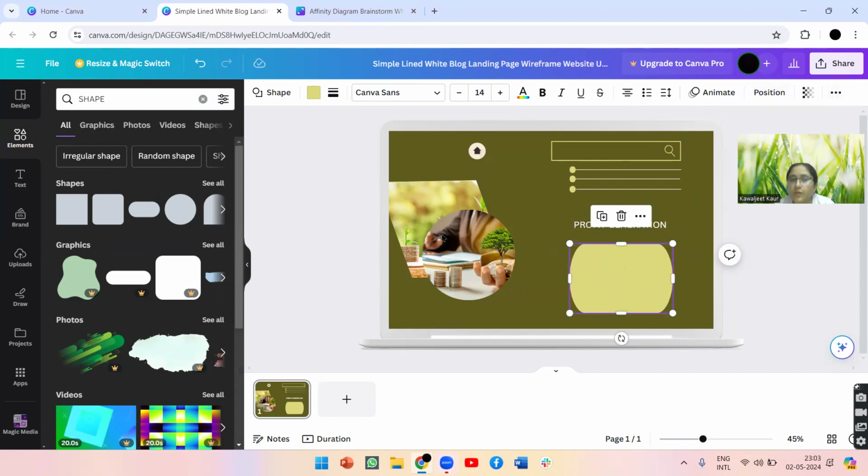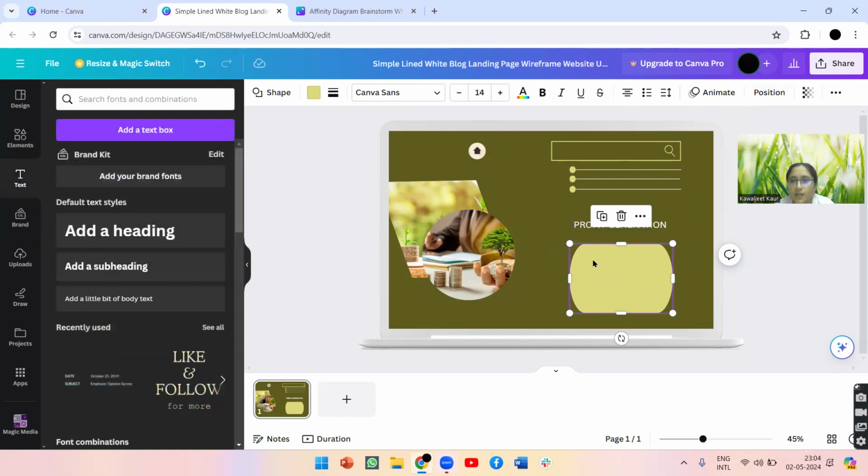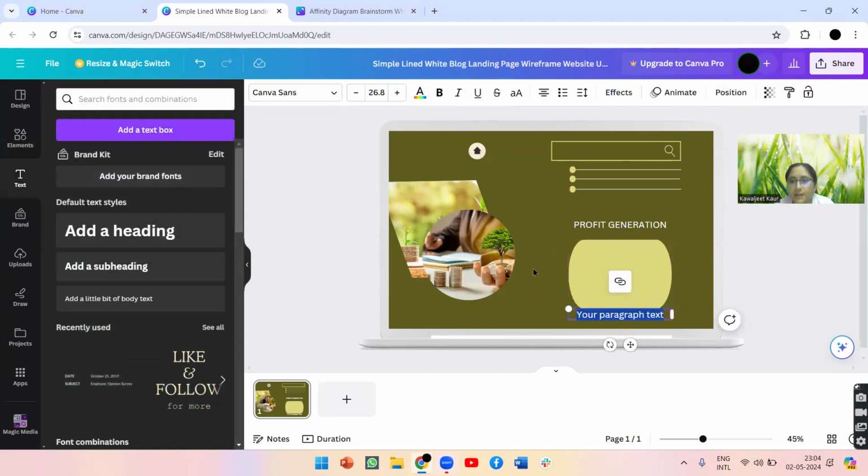Okay. Now you are going to write certain text over here as well. So let's write certain text. So you can put this text over here.